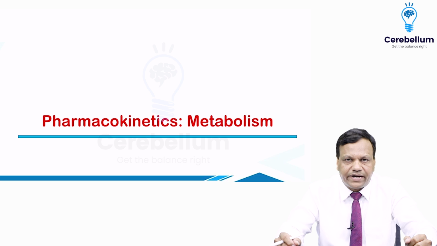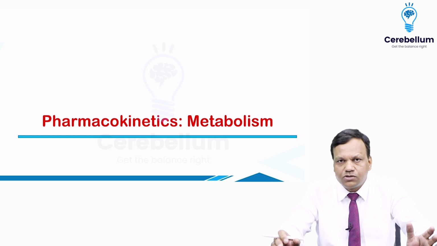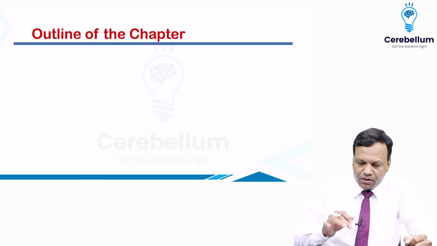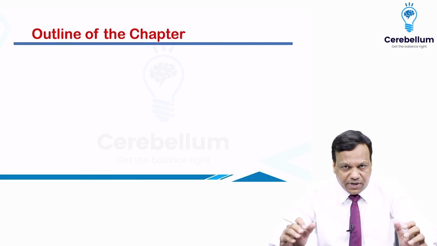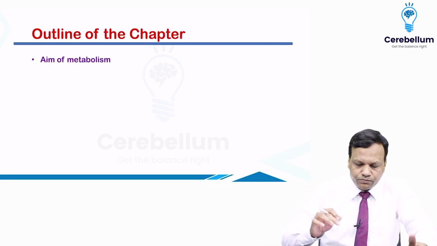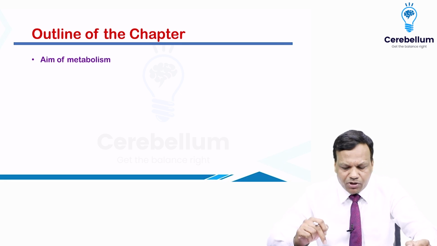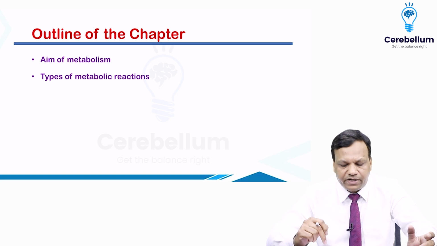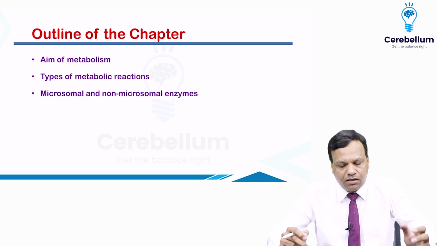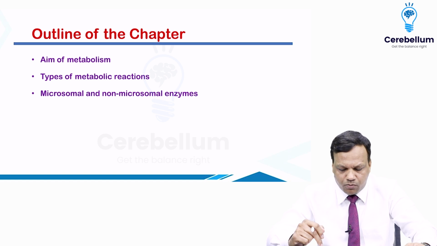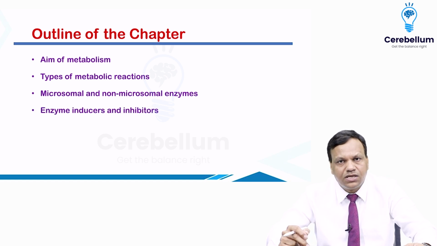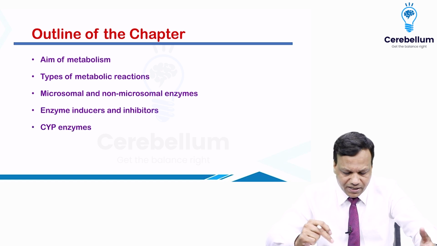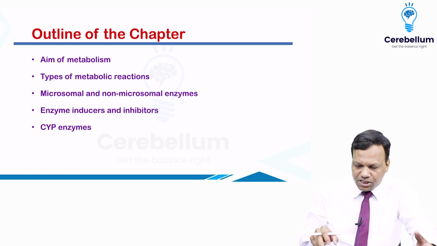In pharmacokinetics, we were studying A, D, M, E. We have covered A and D, that means absorption and distribution, in previous videos. So this is related to metabolism. After the video, what I expect you to know is: what is the aim of metabolism, what are the different types of metabolic reactions, the different types of enzymes, microsomal as well as non-microsomal enzymes, their inducers and inhibitors, and CYP enzymes. So these are the information we want.